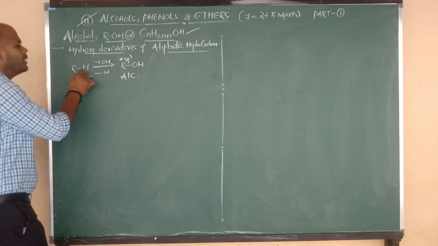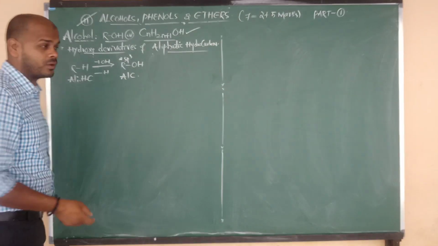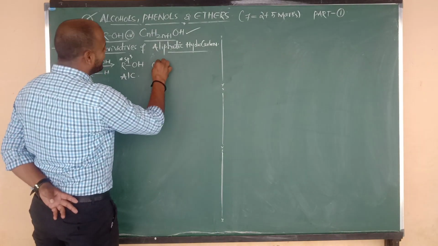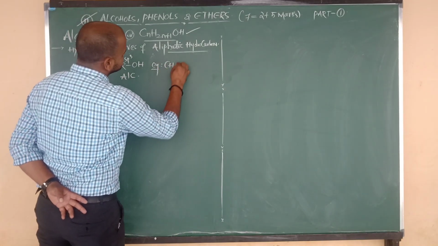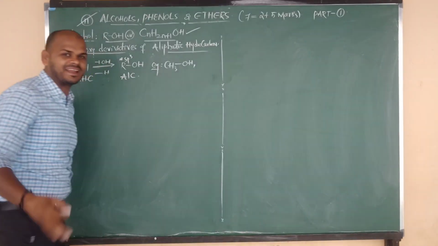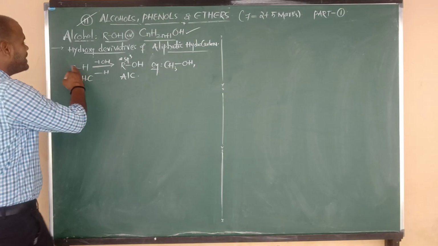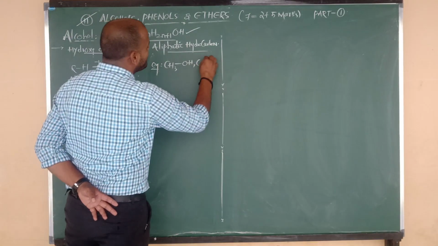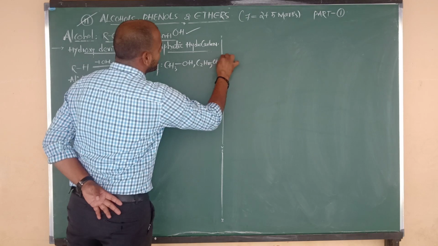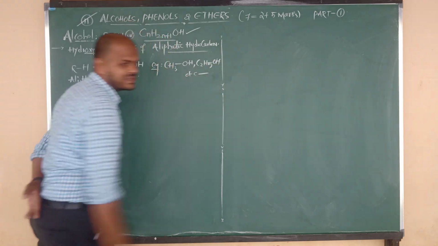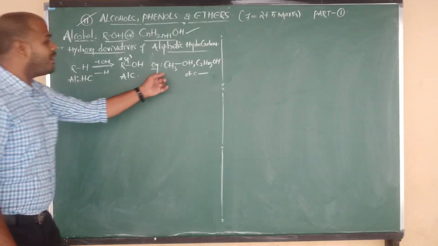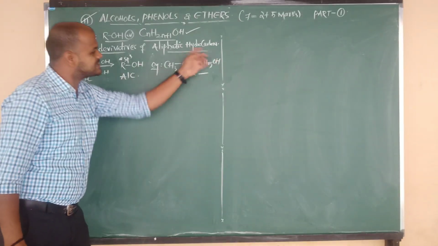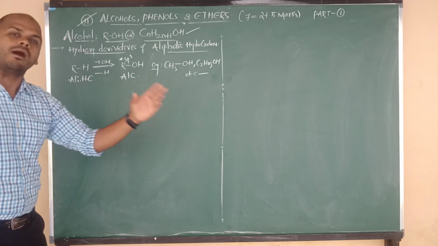Let us see an example. Take the aliphatic hydrocarbon CH4. From that CH4, one hydrogen is replaced by OH, so we get CH3-OH, which means methyl alcohol. So methane gives methyl alcohol and ethane gives ethyl alcohol. What is the formula of ethyl alcohol? C2H5OH. Like that, we can consider a number of examples. These are all hydroxy derivatives of aliphatic hydrocarbons. Such compounds are known as alcohols.